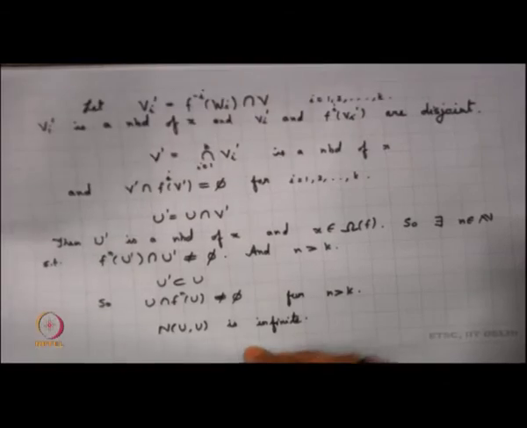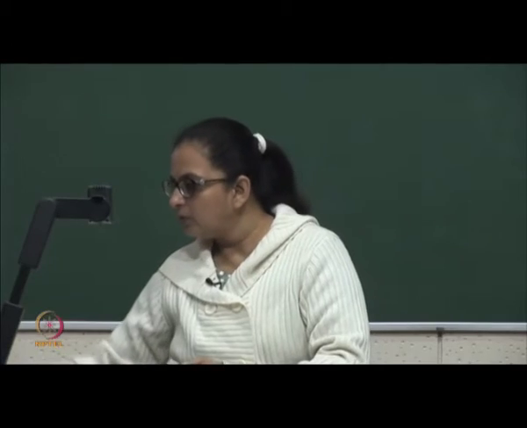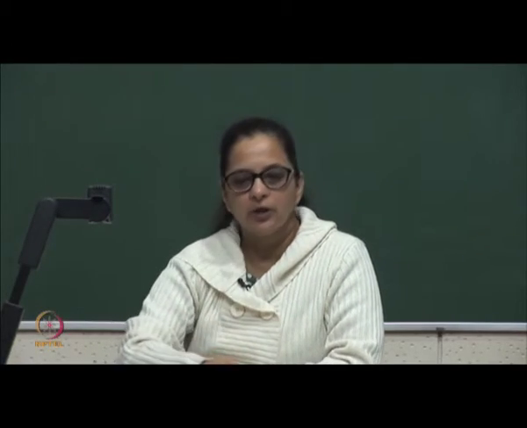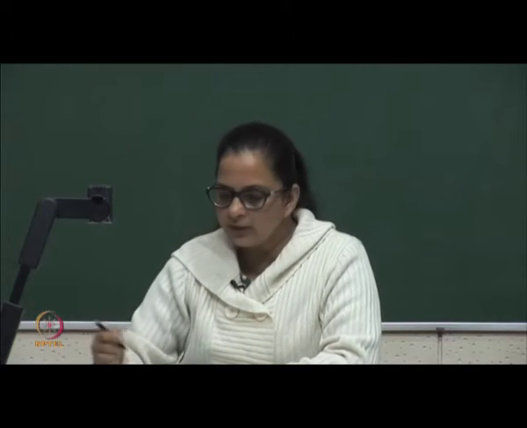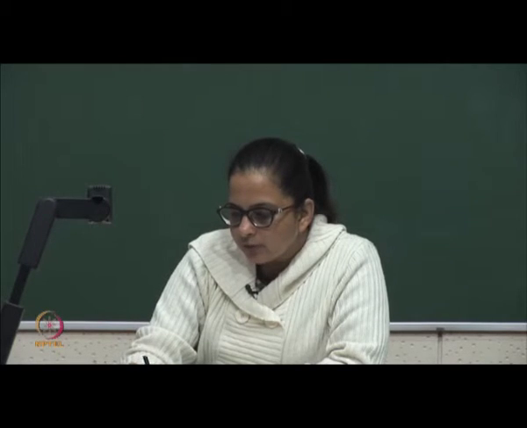There is another aspect that we should know about our non-wandering points, and that is, we take up the next proposition.